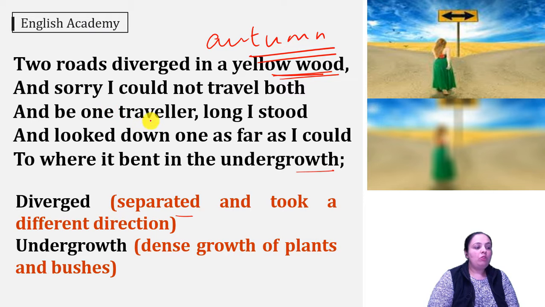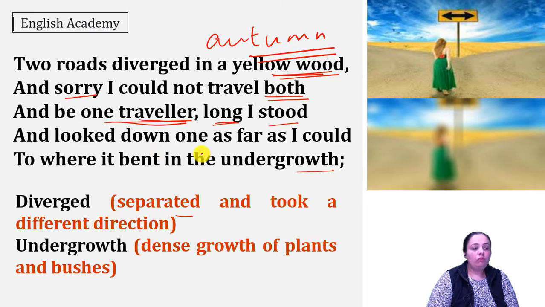And he says, I am sorry because I could not travel both. Obviously, you are one person, so you have to choose either of the ways. You cannot walk on both the paths. And so he was feeling very sad because he was one traveler, one person, so he had to choose either of the two ways. And for a very long time, he stood there and he kept on looking at both the paths.